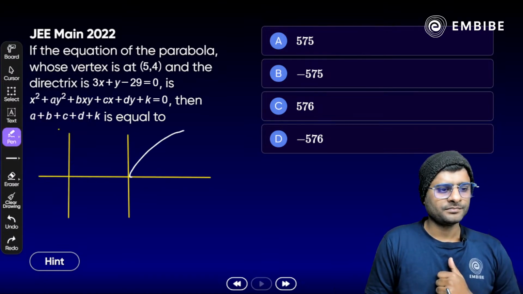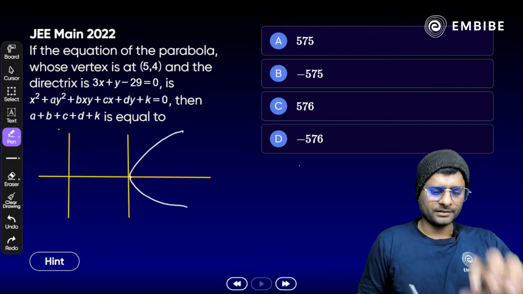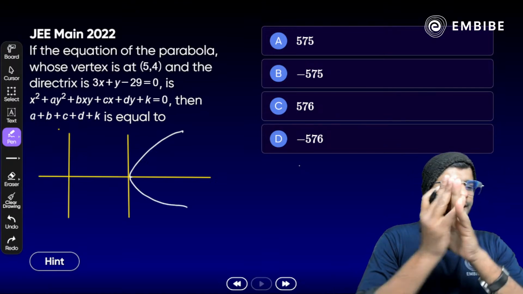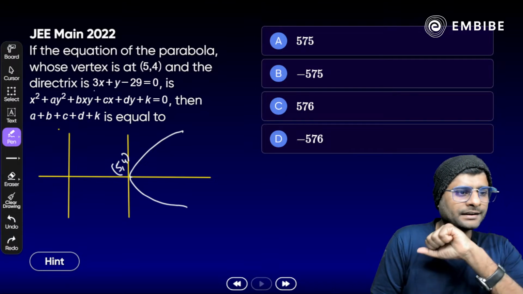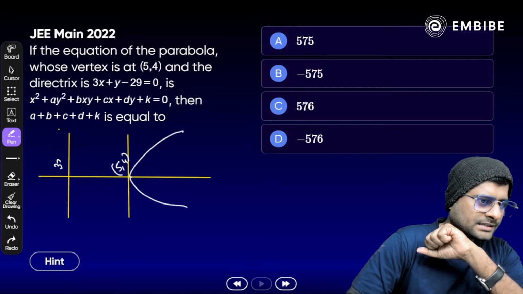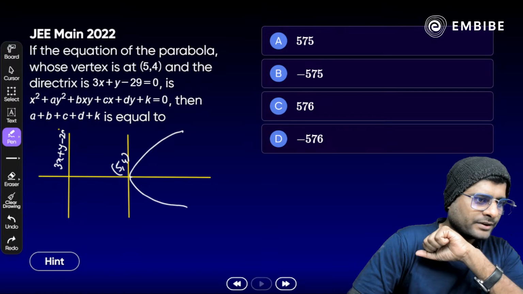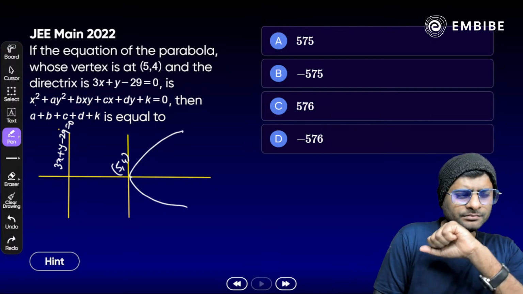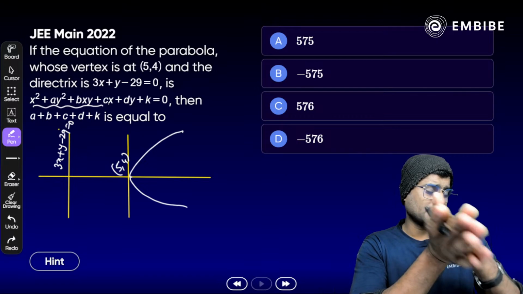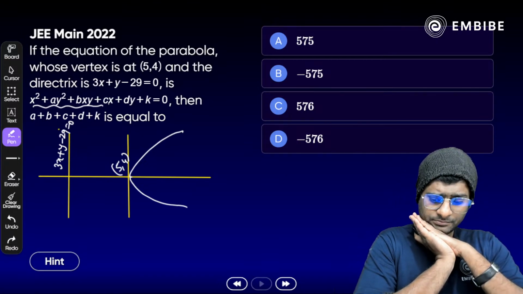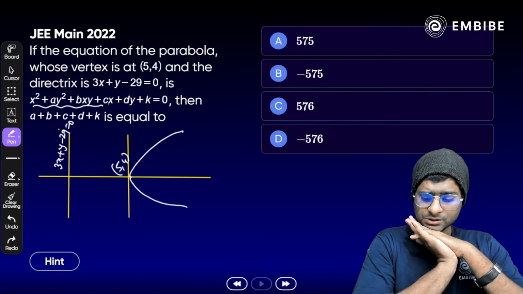Take a look here. Now we have a parabola here. So what next? We have a vertex again 5, 4 here. Vertex is 5, 4, and the directrix equation is given, 3x plus y minus 29 is equal to 0 here. The equation of a parabola is given here. Then find the value of the sum of all the constants here. Any idea how do we solve?